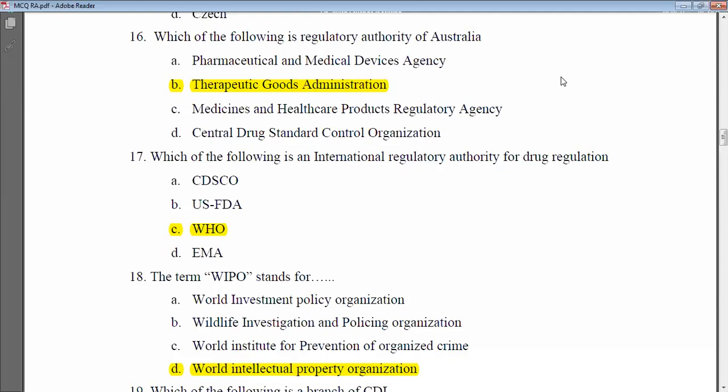Is it Pharmaceutical and Medical Devices Agency? No. Is it Medicines and Healthcare products Regulatory Agency? No. Is it Central Drugs Standard Control Organization? No. This is for India. Then which is remaining? It is the Therapeutic Goods Administration. Okay, TGA, Therapeutic Goods Administration. That is the regulatory authority for Australia.